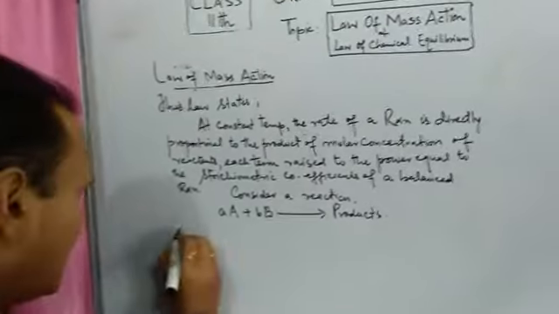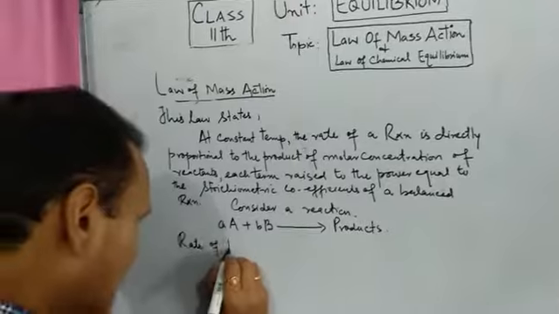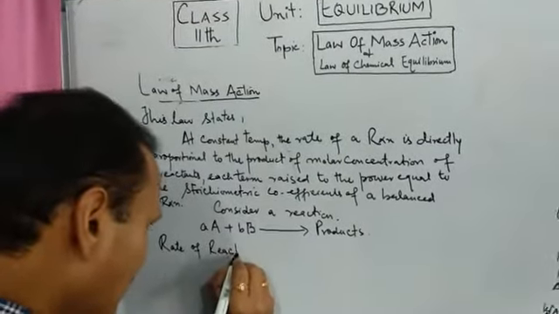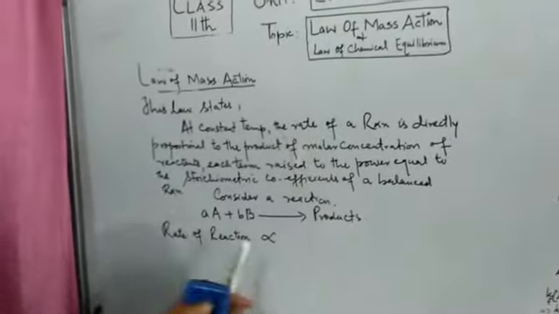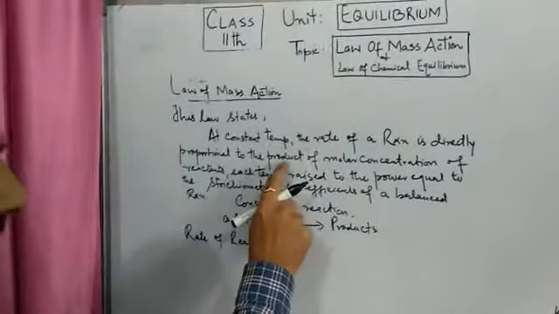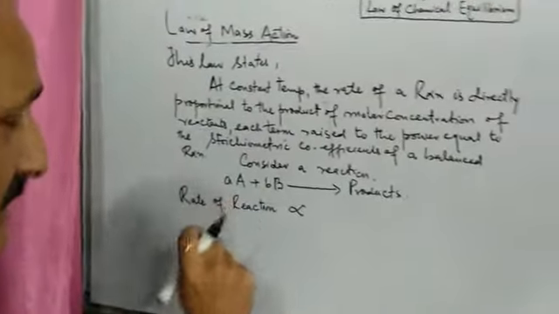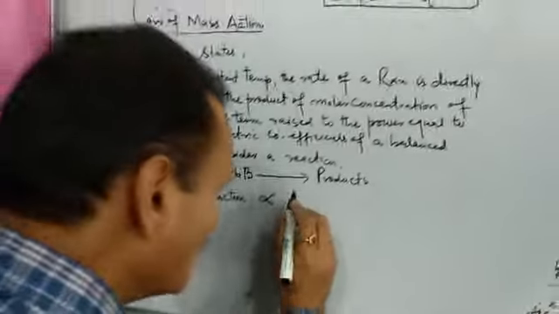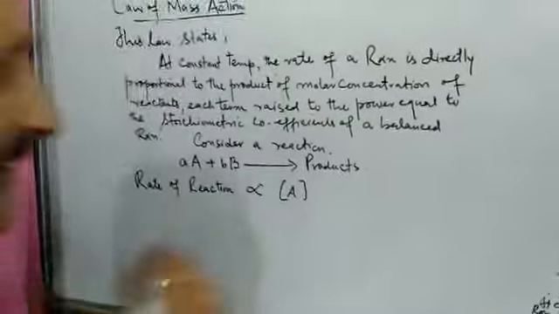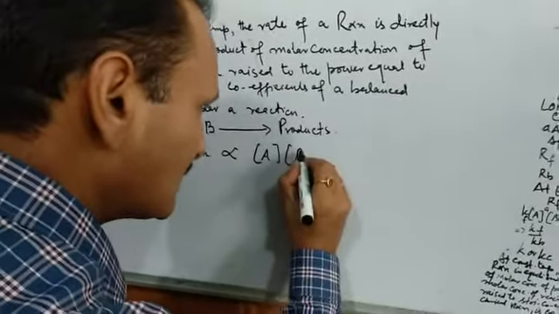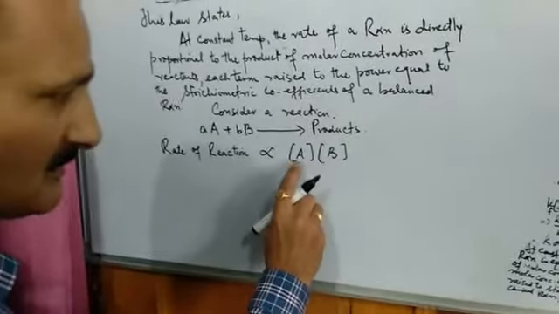We will get rate of reaction directly proportional to the product of molar concentration of reactants. What are the reactants? Reactants are A and B. So, this is molar concentration of A into molar concentration of B. When we keep this in square bracket, it means molar concentration.